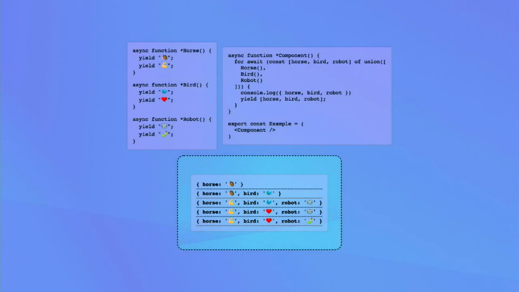I could optimize this a little bit more and apply my own logic on top of it to make sure that we get all the first sets of horse, bird, and robot. But most of the time, it doesn't really make sense. You're only seeing this here because we're doing it all within the same kind of frame. We're not doing anything in between those yields, and we're not doing anything external from it.